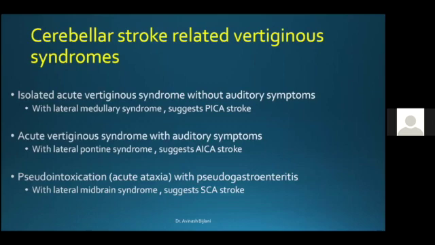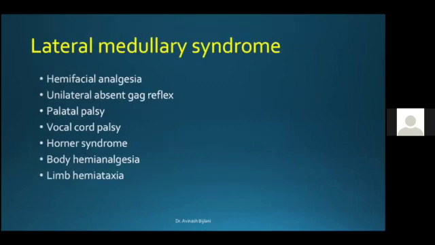Acute vertiginous syndrome which presents with auditory symptoms, you think in terms of lateral pontine syndrome suggestive of an AICA infarct, that's an anterior inferior cerebellar artery. Pseudo intoxication, that is acute presentation with ataxia, with pseudogastroenteritis, you should think in terms of lateral midbrain syndrome suggestive of a superior cerebellar artery infarction.